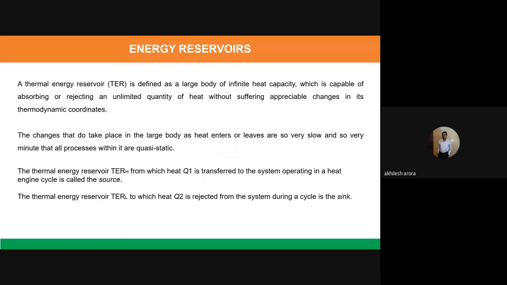So let us see it here. Focus here. Now, what is a thermal energy reservoir? A thermal energy reservoir is defined as a large body of infinite heat capacity. So what is a thermal reservoir? It's a large body of infinite heat capacity. Infinite heat capacity means it has huge mass and it has some specific heat.